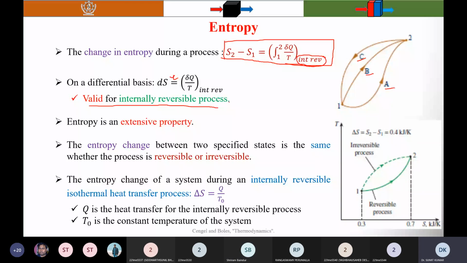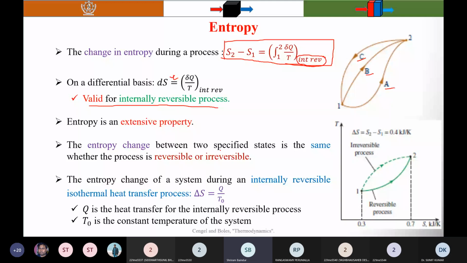So this thing you should remember. And entropy is also an extensive property. And the entropy change between two... Yes. Hello.